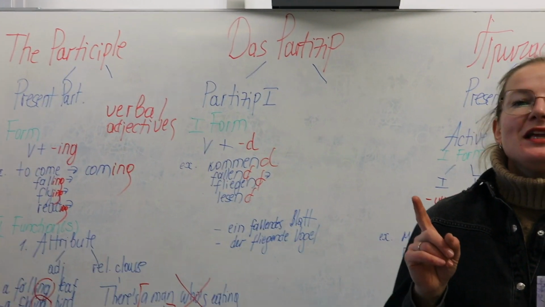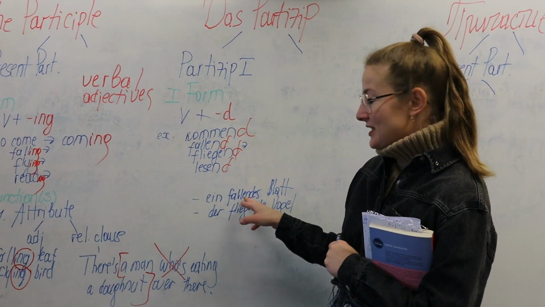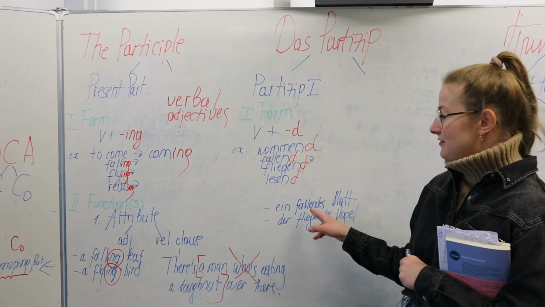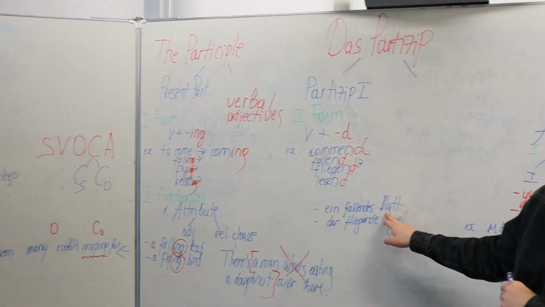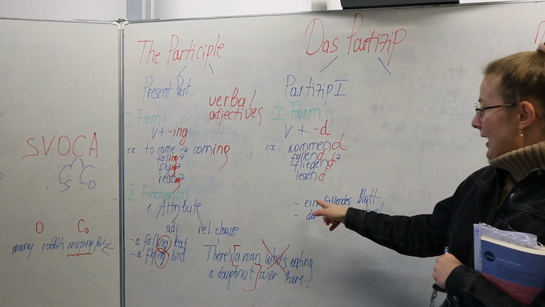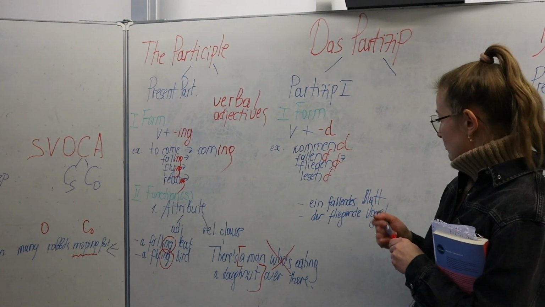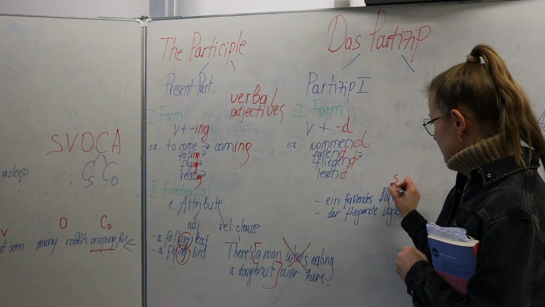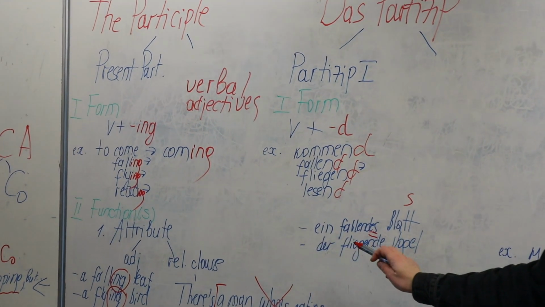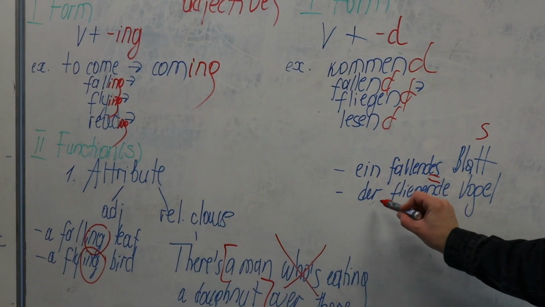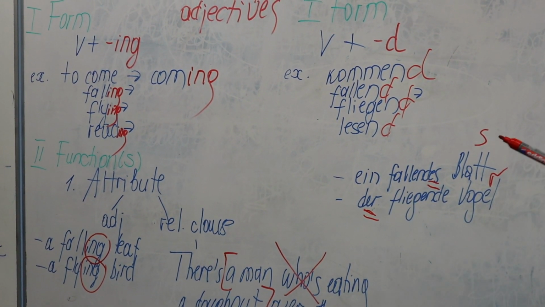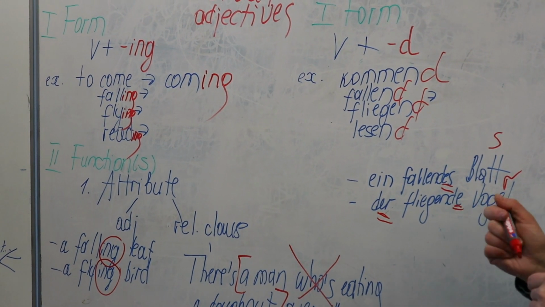Bear in mind, guys, that German is an inflectional language, and so the adjectives, and I mean the Partizip 1 behaves like an adjective here. It's got to agree with the noun it modifies in gender and in case. So ein fallendes Blatt. Okay, why? Because Blatt is neuter, so das Blatt, and so we've got this S here, ein fallendes Blatt, or der fliegende Vogel. Why is it so? Der indicates that Vogel is masculine noun. Okay, so der fliegende Vogel.